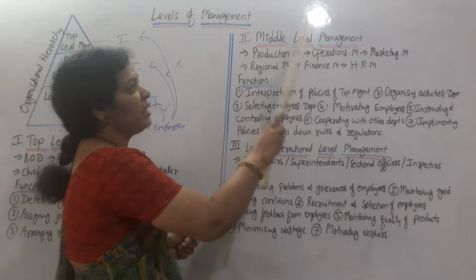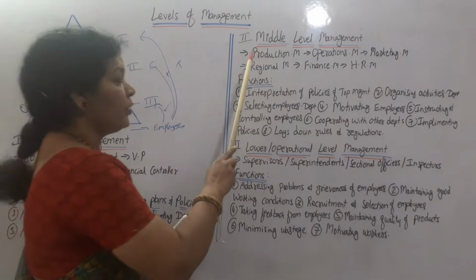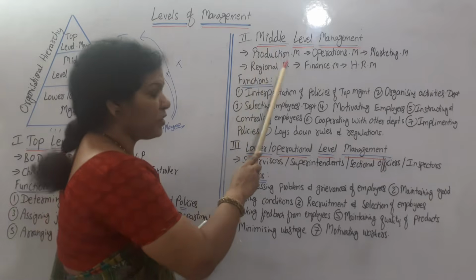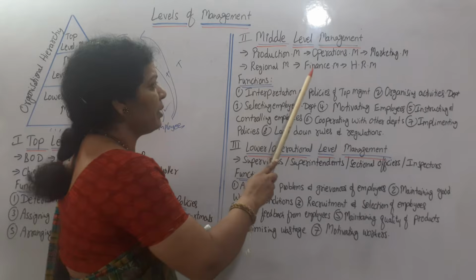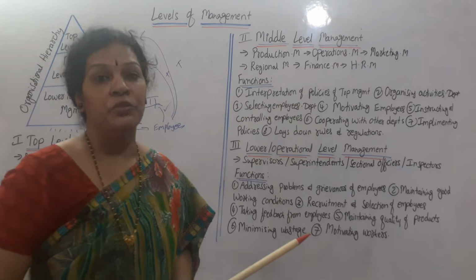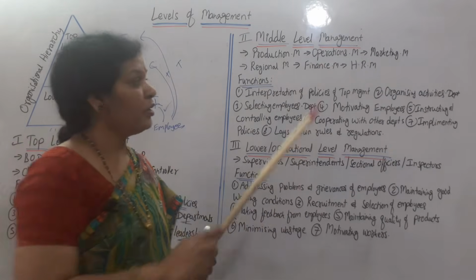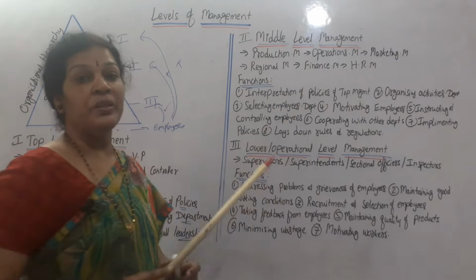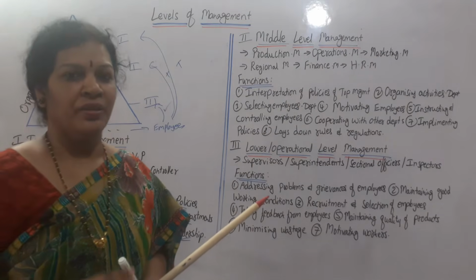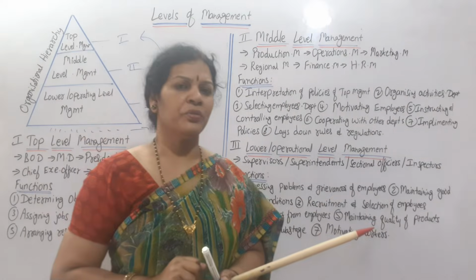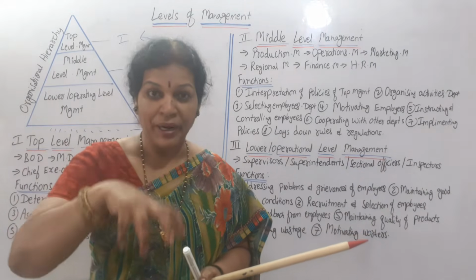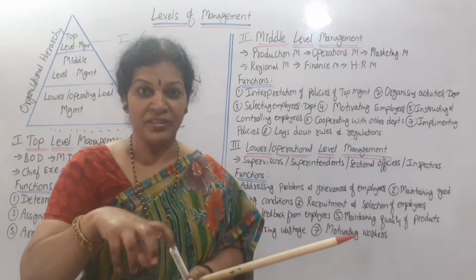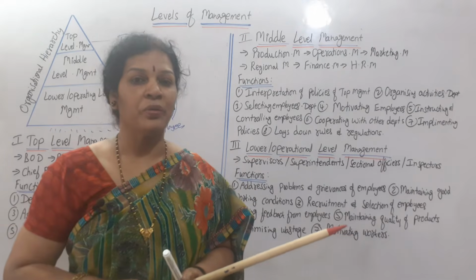So now coming to the middle level management, who are the middle level managers? One is the production manager, operations manager, marketing manager, regional manager, finance manager, human resource manager, HRM. So these people we call middle level management. And what are their functions? What do they do? How do they control that department? Department-wise, these middle management people, how do they control?